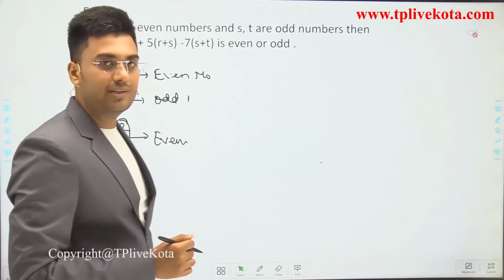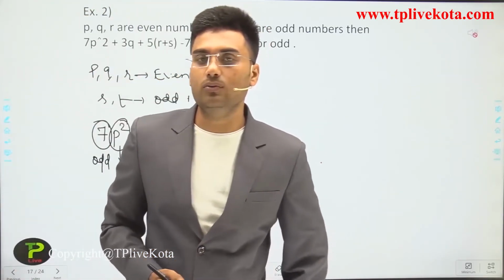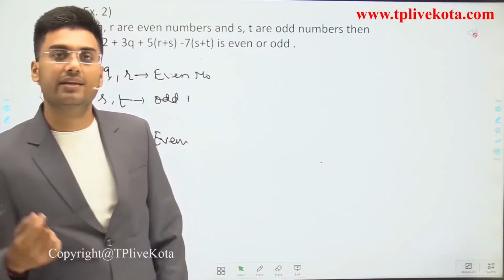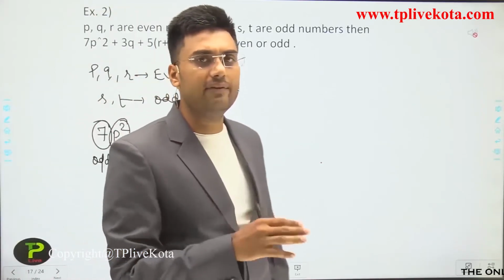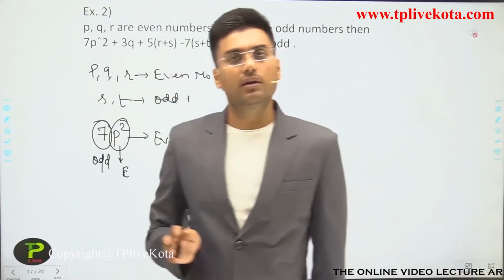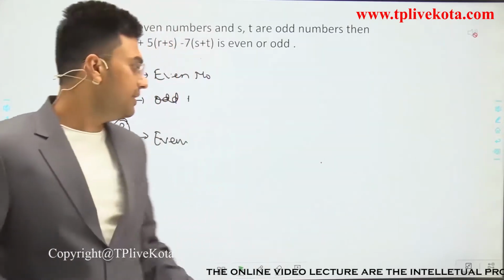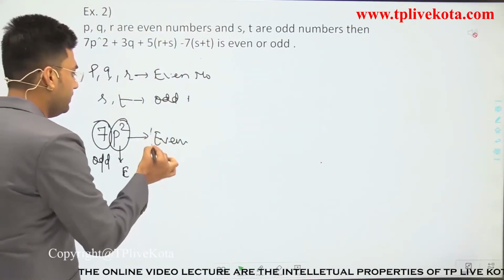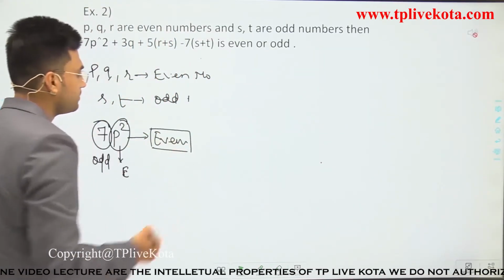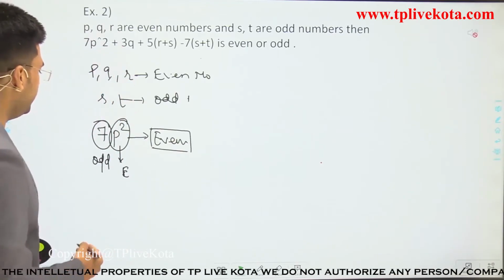Okay, for example, if you multiply 3 by 2, then we will get 6. 6 is an even number. So if we multiply even by odd, then we will get an even number. So 7p square is even. Now the next thing is 3q.